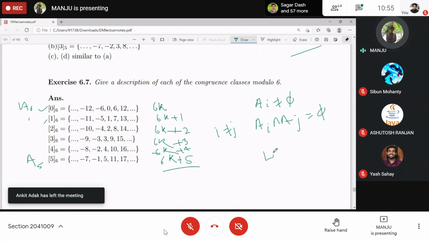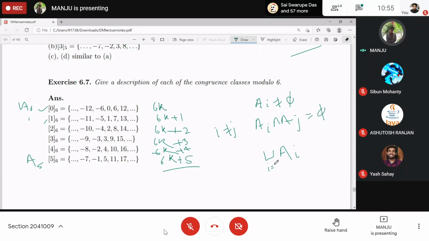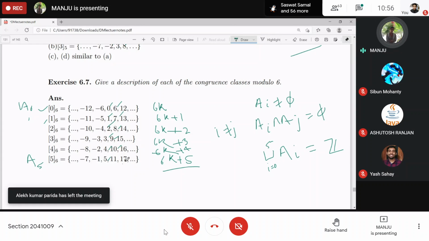Then if you take the union for i running from 0 to 5, do you get the set Z? Look at this: 0, 1, 2, 3, up to 17, 18, 19, 20, and so on.